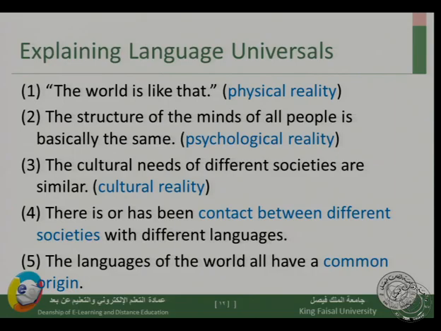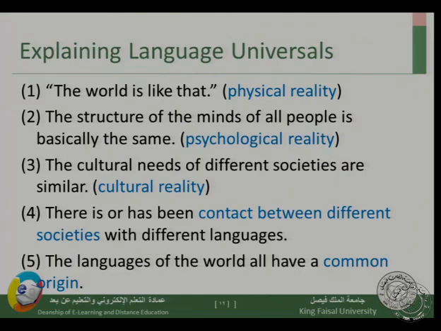It isn't because we are the same in the mind, psychological reality, or because the world is like that, physical reality, or because we have the same cultural needs. No, it's just an accident that happened as a result of contact between different societies, and the same semantic features moved and became part of other languages. So this is another answer.